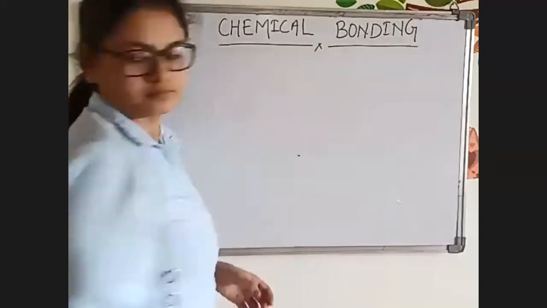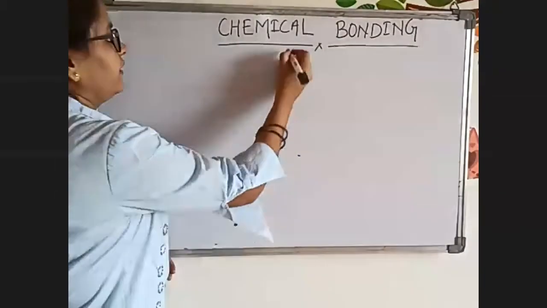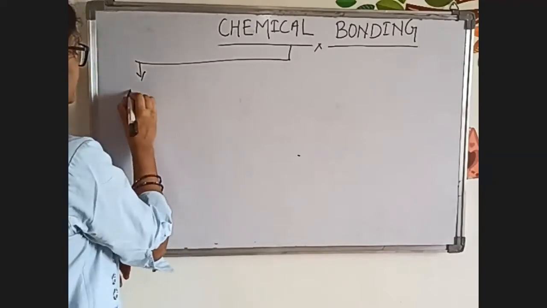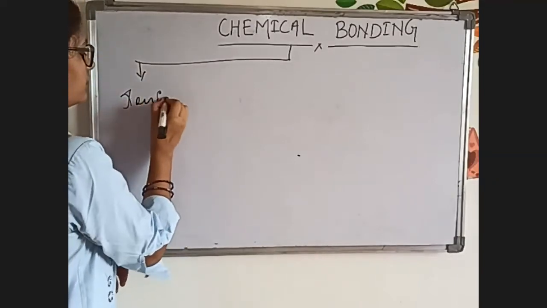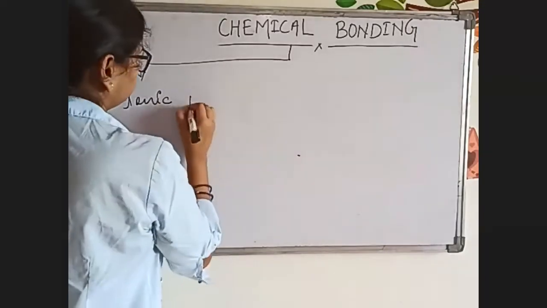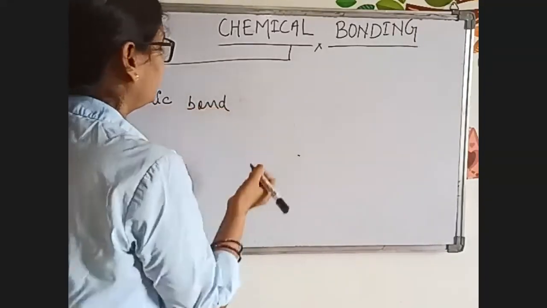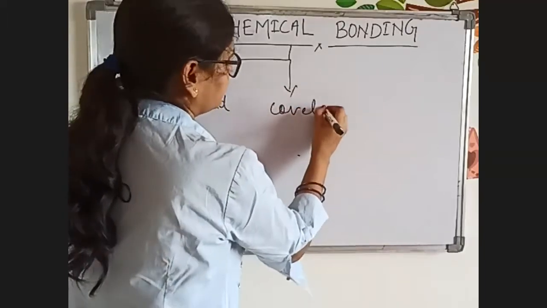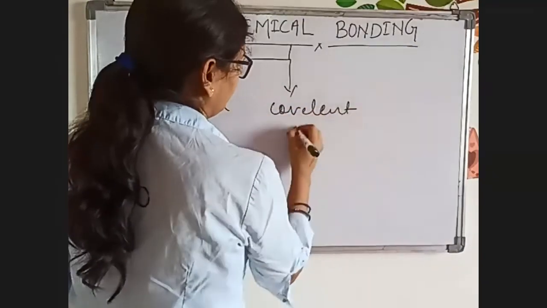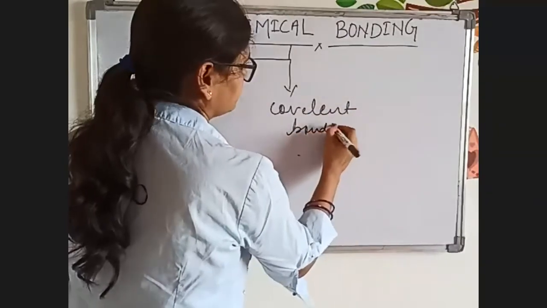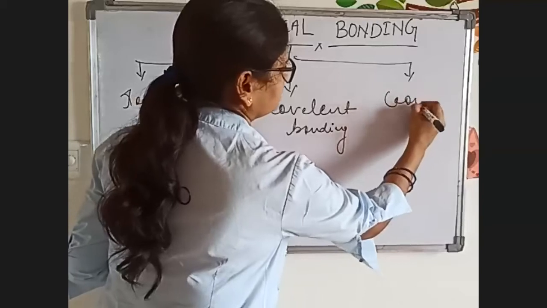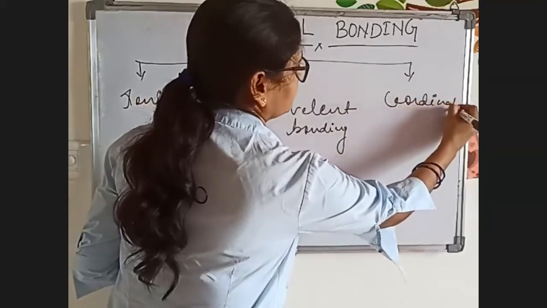Now, we have divided chemical bonding into three parts. First one is ionic bonding. Second one is covalent bonding. And third one is coordinate bond.